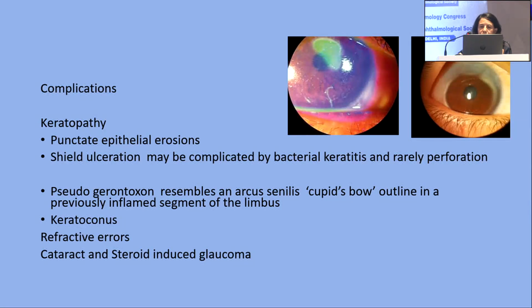And then we see pseudogerontoxon, and then keratoconus, which is very important and associated with VKC, and keratoconus, of course, is increasing very much. At least in our practice it's increasing a lot, and maybe in other parts also. Refractive error is another condition associated with VKC, and steroid-induced glaucoma and cataract are associated with the treatment of VKC.